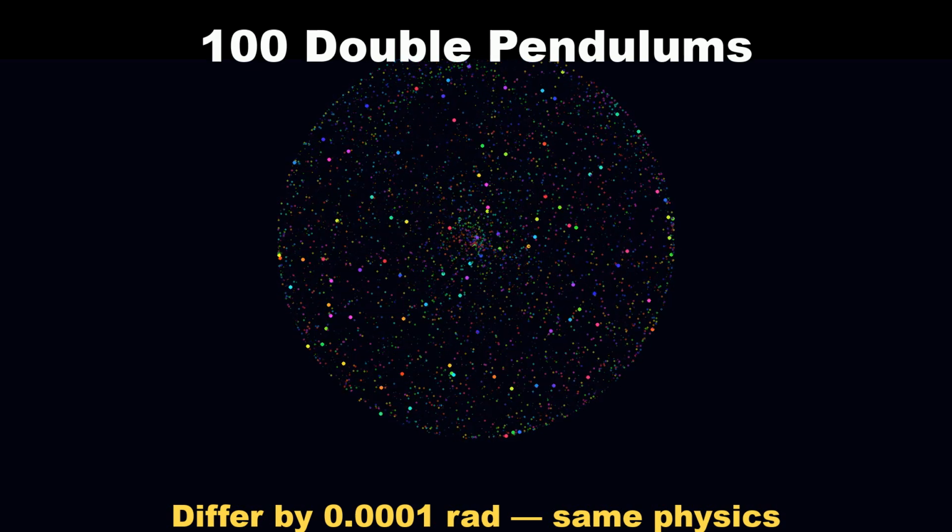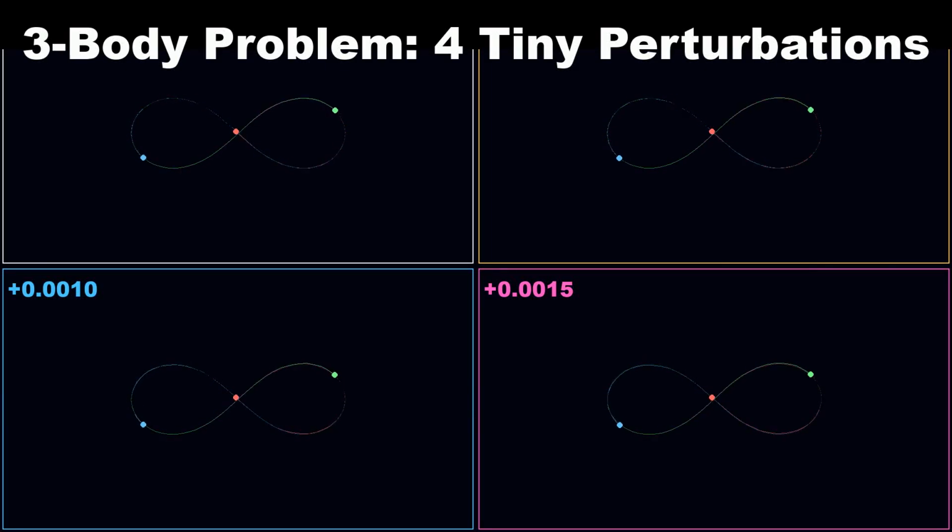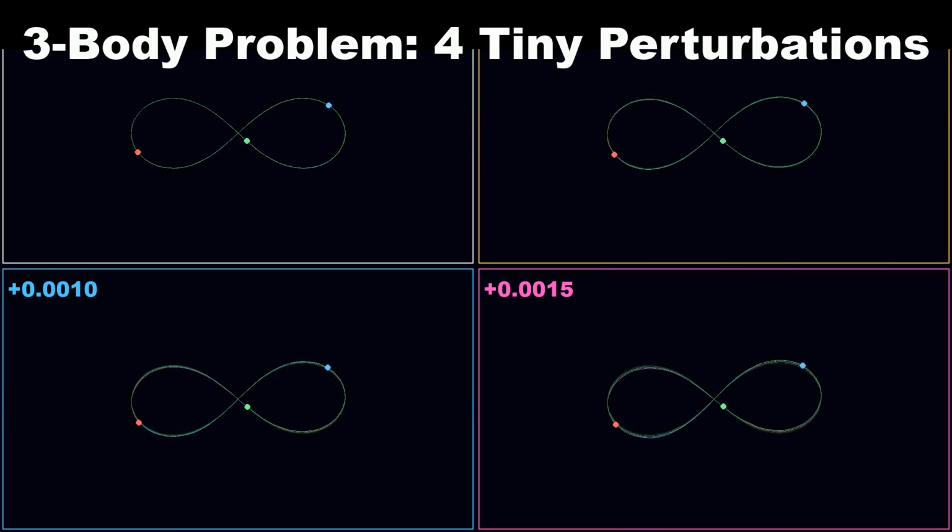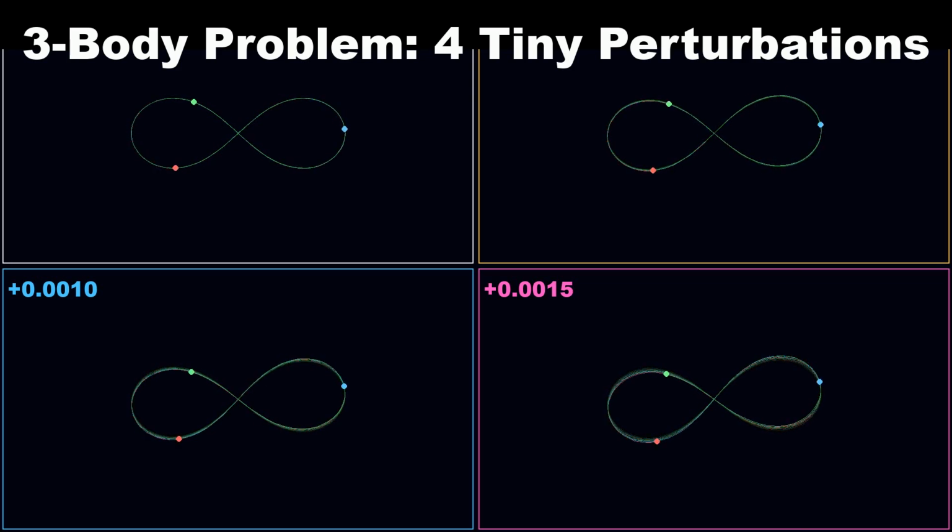2 bodies orbit each other in perfect ellipses. Newton solved that 300 years ago. Add a 3rd body, and the math breaks. There is no formula that predicts where they'll be. We have to simulate it. And tiny differences in starting position lead to wildly different paths.